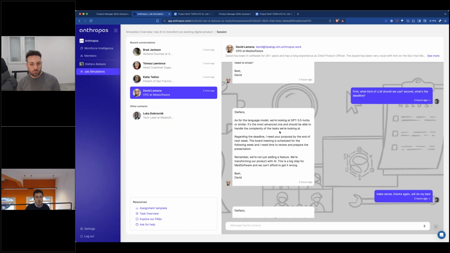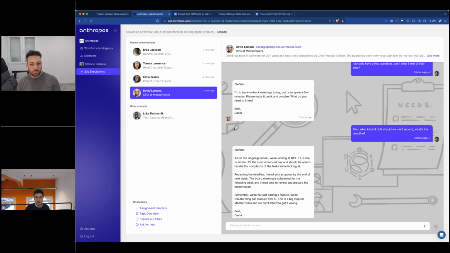Okay. So once you finish the job simulations, of course, as an employee, I could start other job simulations. I could look for job simulations in the library as well. And as a company, of course, you can provide as many as you want. So you can modify them, and you can also build them from scratch using Anthropos Studio. I don't think there is anything else. Mario, anything else that you want to add before we answer a couple of questions?